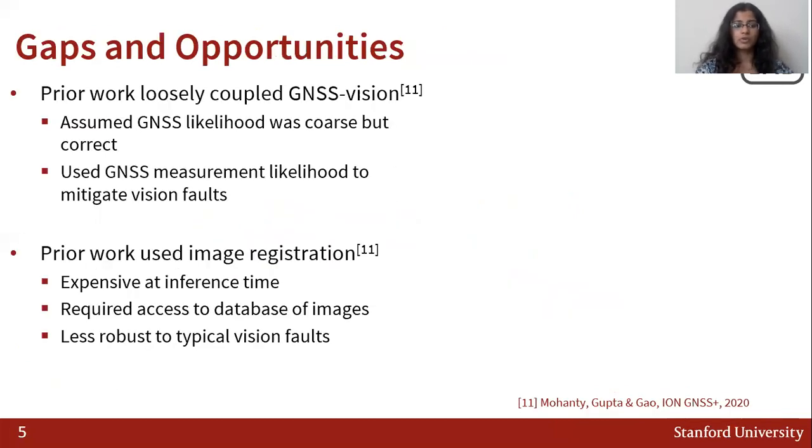However, our prior work only loosely coupled GNSS and vision. Furthermore, it assumed that the GNSS likelihood was coarse but correct, and then used that to reinforce or find out the correct vision measurement likelihood. Our prior work also used image registration that turned out to be expensive at inference time, required access to a database of images, and was usually less robust to typical vision faults.